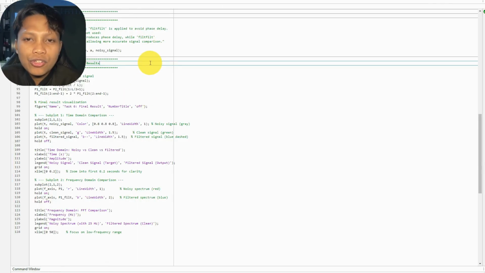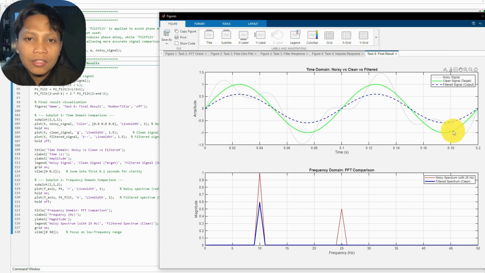This figure shows the final time domain comparison. The noisy signal is shown in gray, the clean reference signal is in green, and the filtered output is shown as a blue dashed line. The filtered signal closely follows the clean signal and shows significantly reduced noise. This demonstrates that the filter successfully removed noise while maintaining the original waveform shape.